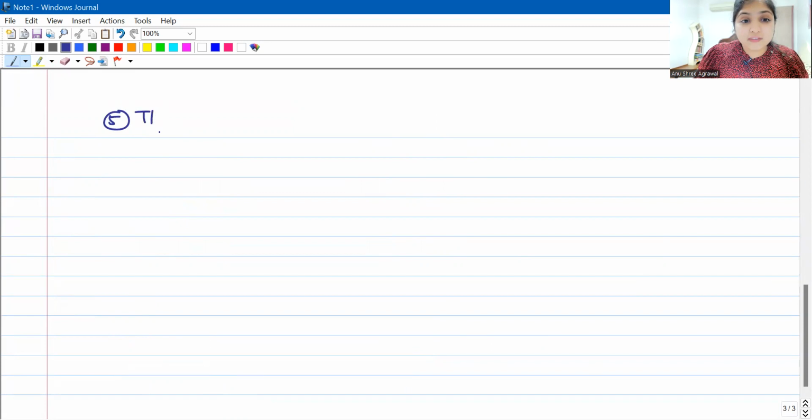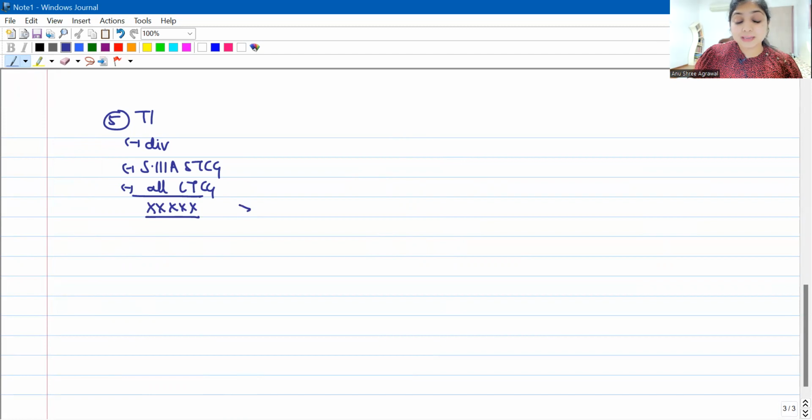Fifth situation, again from total income, you will subtract the dividend income, you will subtract section 111A STCG, and again you will subtract all LTCG, whether section 112 or 112A, it doesn't matter anymore, both have the restriction of maximum 15% surcharge. You will look at the balance total income. Is the balance total income even more than 5 crores? If yes, on this balance income, whatever income tax you have, 37% of that income tax will be paid as surcharge.